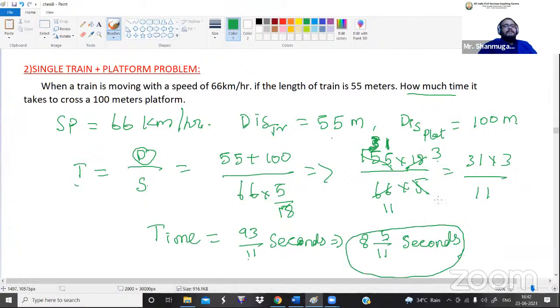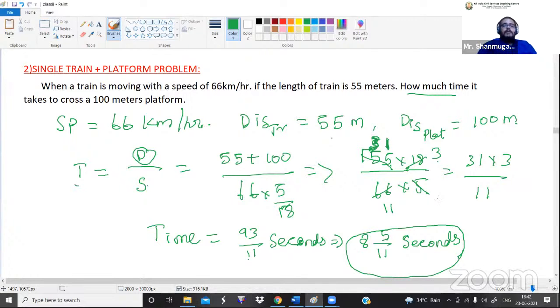Sir, what is the need of converting a fraction to a mixed fraction? Is it necessary? We can ask that question. If the options give 93 by 11, you just go with that. If they ask for the mixed fraction, you have to convert like this. If they ask for a decimal, you have to divide 93 by 11 and write 8 point something.